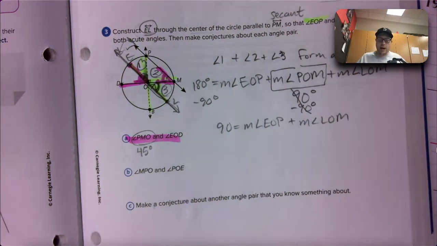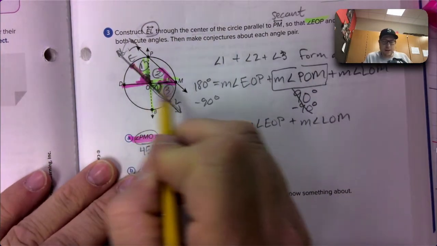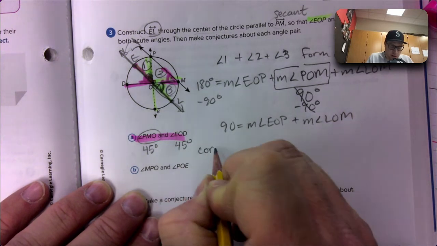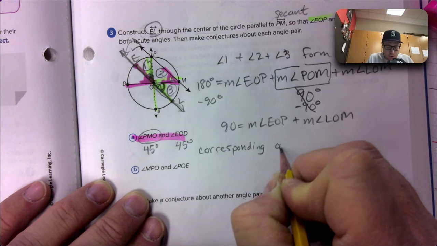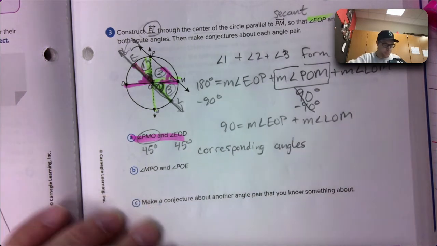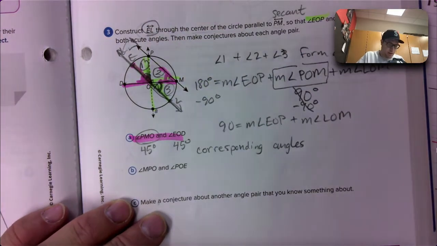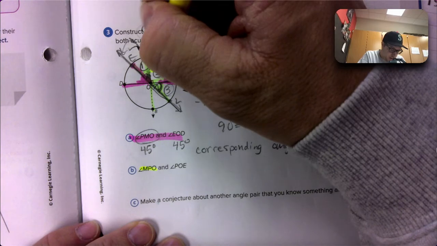All right, MPO. Let's bring in the yellow highlight. MPO, that must be that angle up in the corner. And then POE. Oh, bro, this is the one we're looking at, how you can form specific types. They're reading straight off that second learning goal, way back on page 201: make conjectures about vertical angles, alternate interior angles, corresponding angles, and points on the perpendicular bisector.